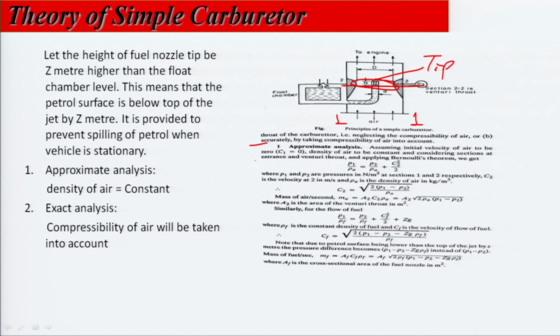So P1 upon rho A is equal to P2 upon rho A plus C2 square upon 2. Here C1 is small compared to C2, so you neglect C1, the air velocity at the entry of the venturi tube. So P1 upon rho A is equal to P2 upon rho A plus C2 square upon 2, where P1 and P2 are the pressures in Newton per meter square at sections 1 and 2 respectively. So you can evaluate C2 from here. Let this be equation 1.